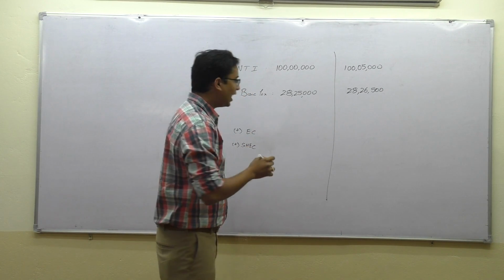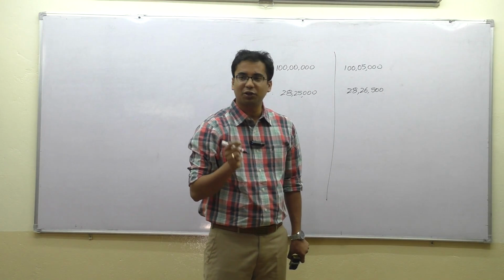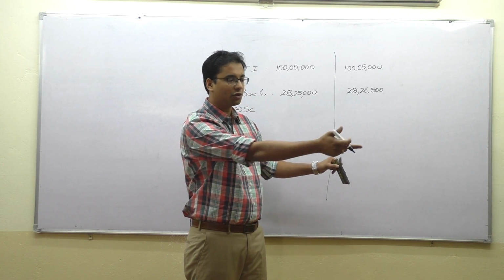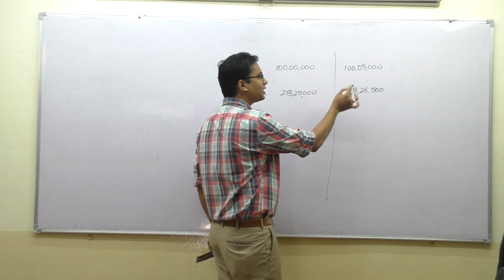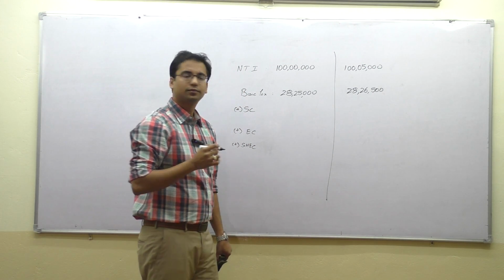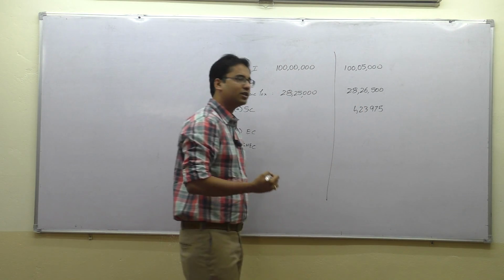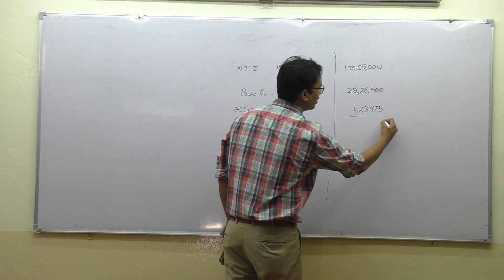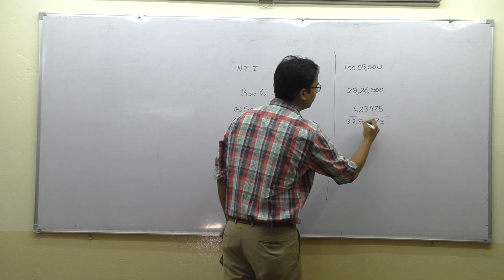Now you tell me, will there be a concept of surcharge for this guy? Because his income has exceeded 1 crore, will we have surcharge also? Now remember, surcharge is tax on tax. Collect your book also, your module is there. Tax on tax, so do 15% on this. 4,23,975. Acha, now what is the basic total tax?